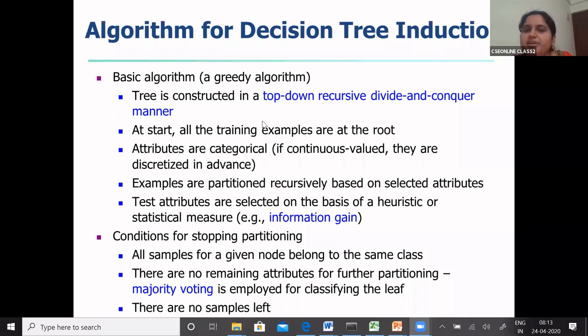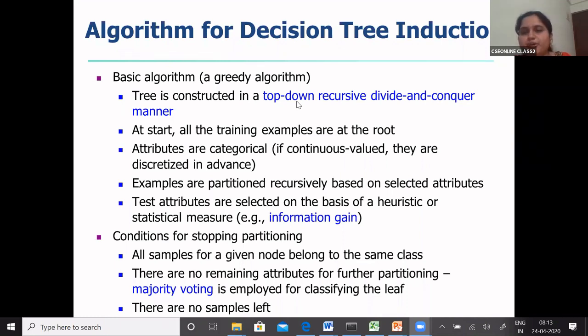So what we did, it uses two approaches. We started from the root node, and how long will you iterate? You will iterate until you get the answer as your decision in your leaf node. So the approach used is top-down, and it is recursive. Why is it recursive? In each step, you will be using entropy and information gain, and this is a divide and conquer technique. Why is it divide and conquer?